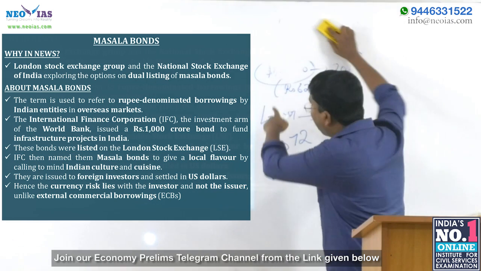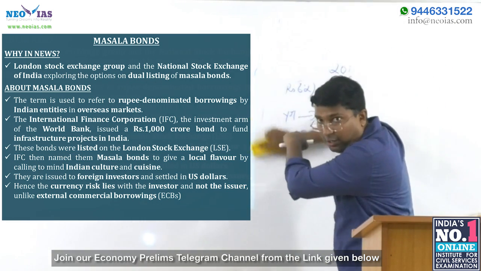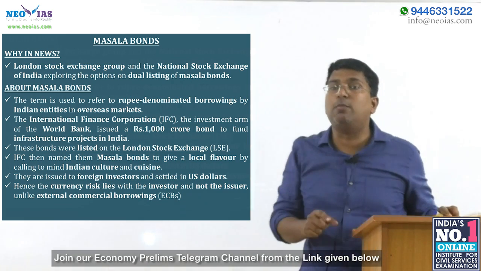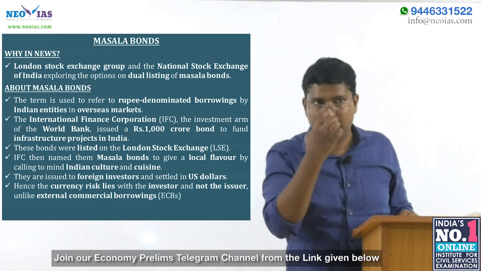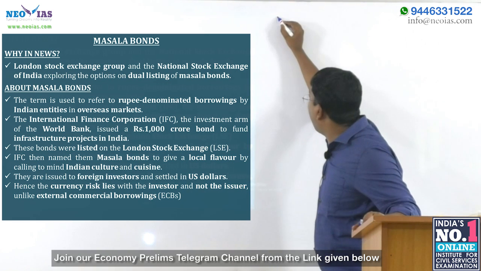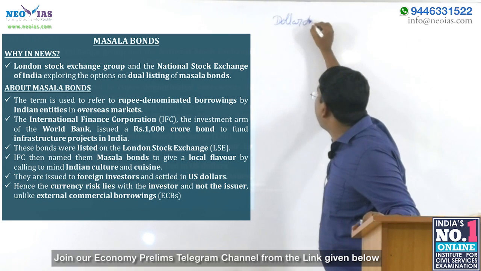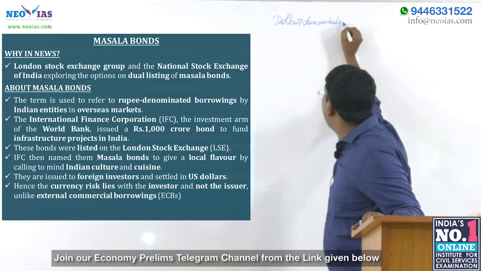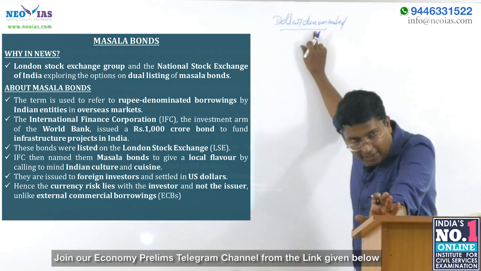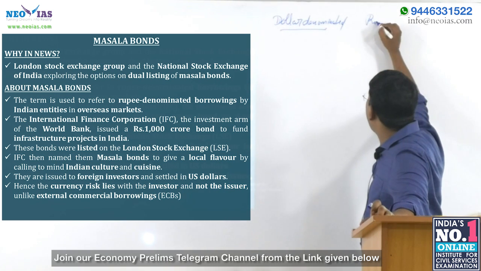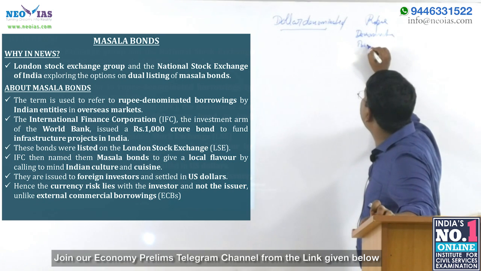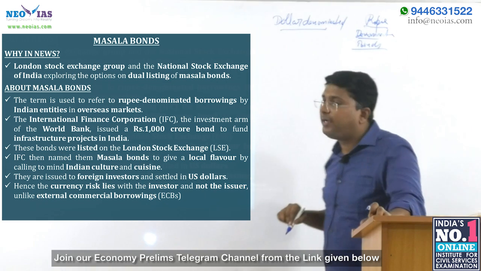So this is what is called dollar denominated. In dollar denominated bonds, the currency risk is with whom? The currency risk is with the issuer, the private company. I'm comparing dollar denominated bonds and rupee denominated bonds, and this is very, very important. This is the last topic, we are winding up. We will see the difference between dollar denominated and rupee denominated bonds.